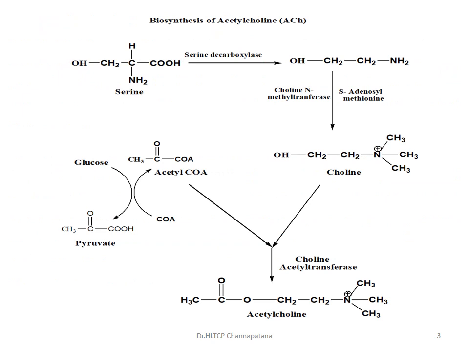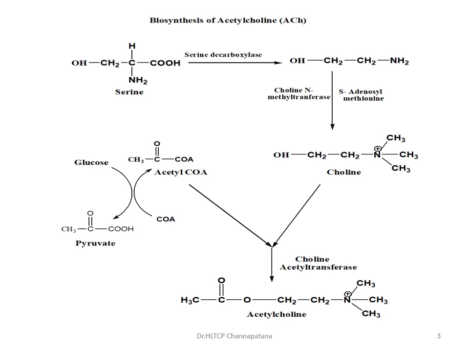This is how acetylcholine is synthesized: serine is decarboxylated to form an ammonium alcohol. Now, by choline methyl transferase with S-adenosyl methionine, a methyl group is transferred three times to form a quaternary ammonium alcohol, that is choline.